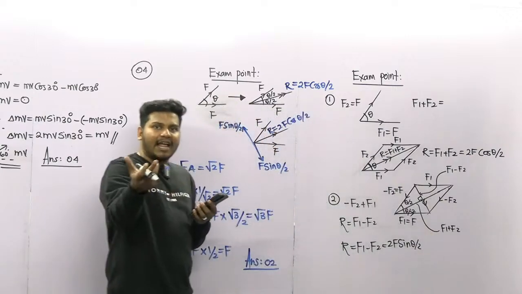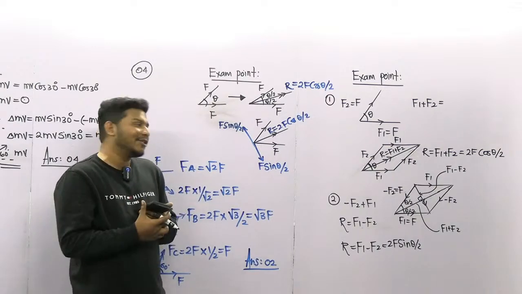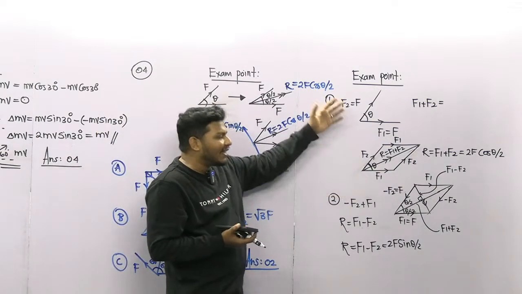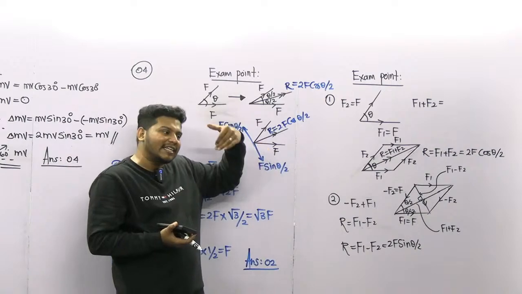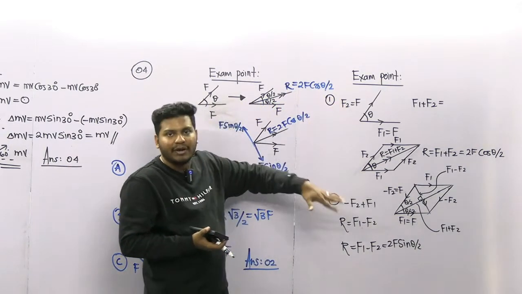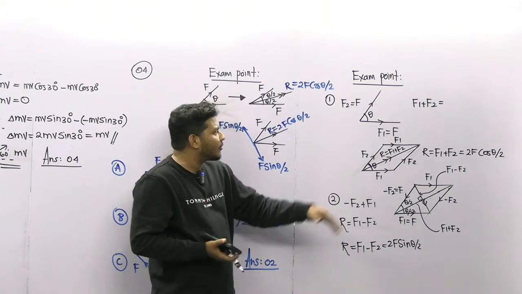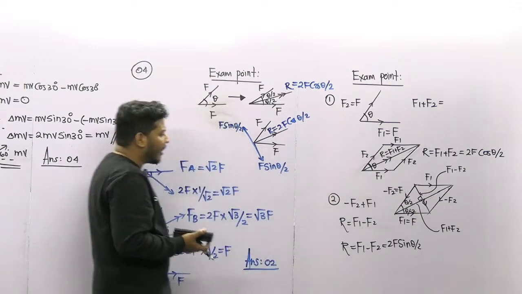So f sine theta by 2 plus f sine theta by 2 is equal to 2f sine theta by 2. So you should remember this one also in examination. When you are facing the question, do you know this f1 plus f2 and f1 minus f2, you can easily eliminate the question. That's very easy, right?